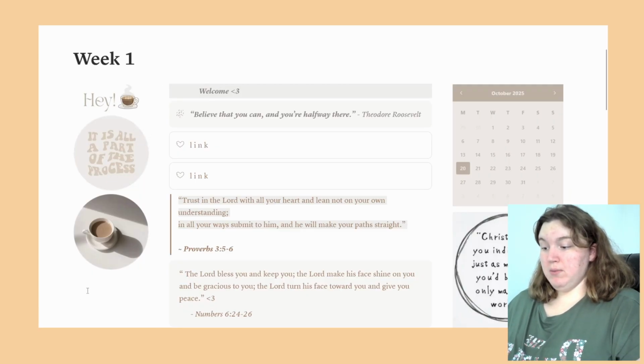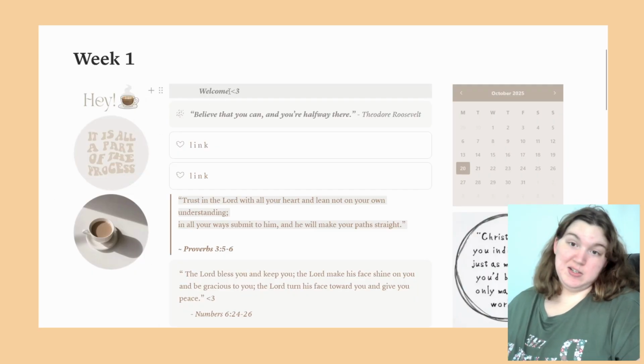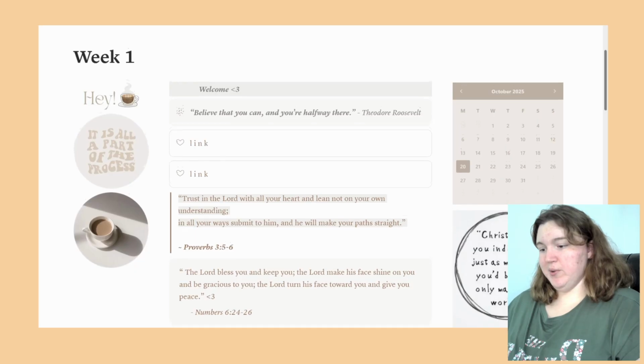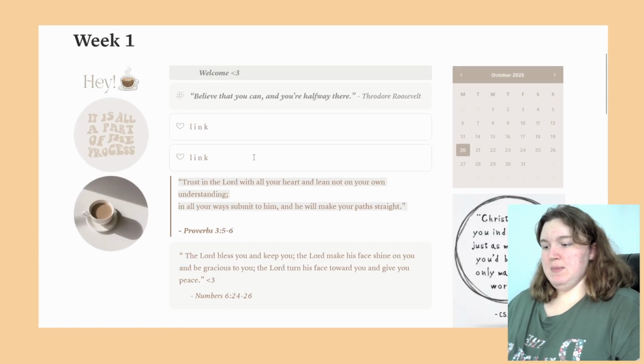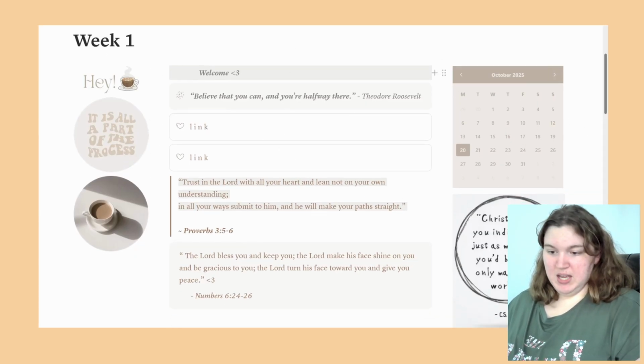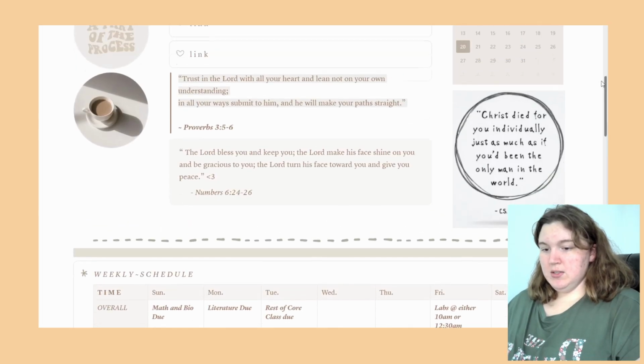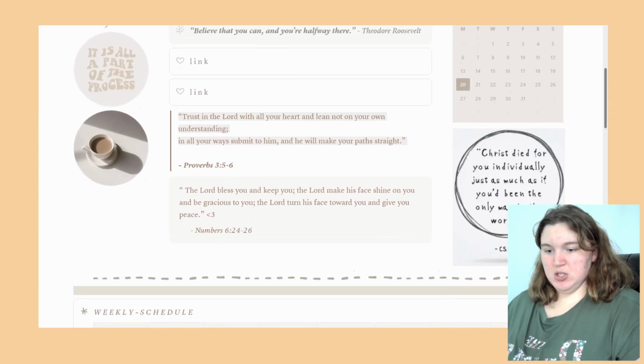I moved this welcome bar from somewhere on this side up here, and she had her name in there, and I changed it. I may add my name later, I don't know. You can put links. I may not need this, but it could be handy. I moved a few things around, like I said. So, we've got this little image I found.